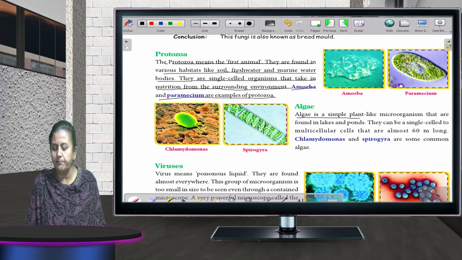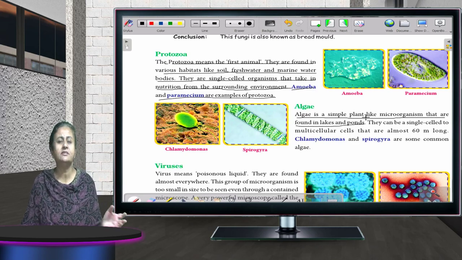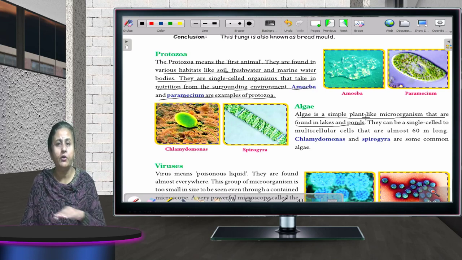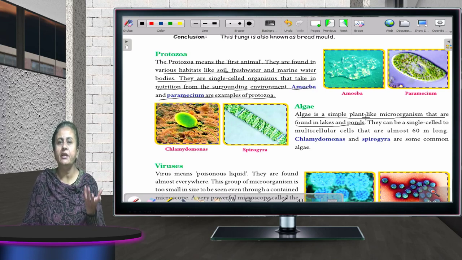Then the next one is algae. Algae is a simple plant microorganism that is found in lakes and ponds. You must have seen water bodies which are stagnant, when the water does not move, it remains in one position only. What happens? A green slimy thing starts growing on that. In English you call it algae.